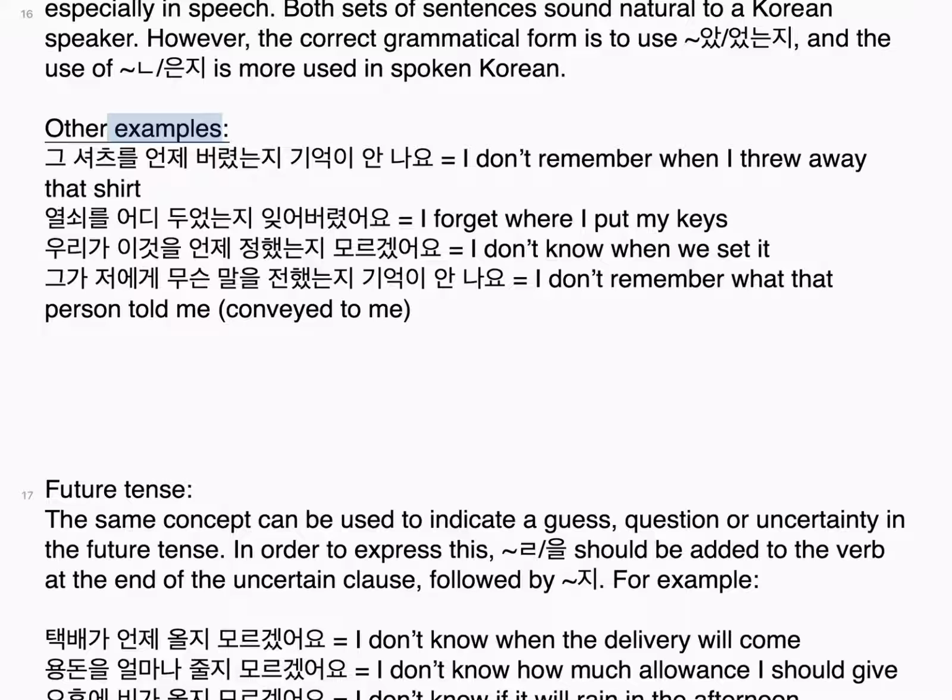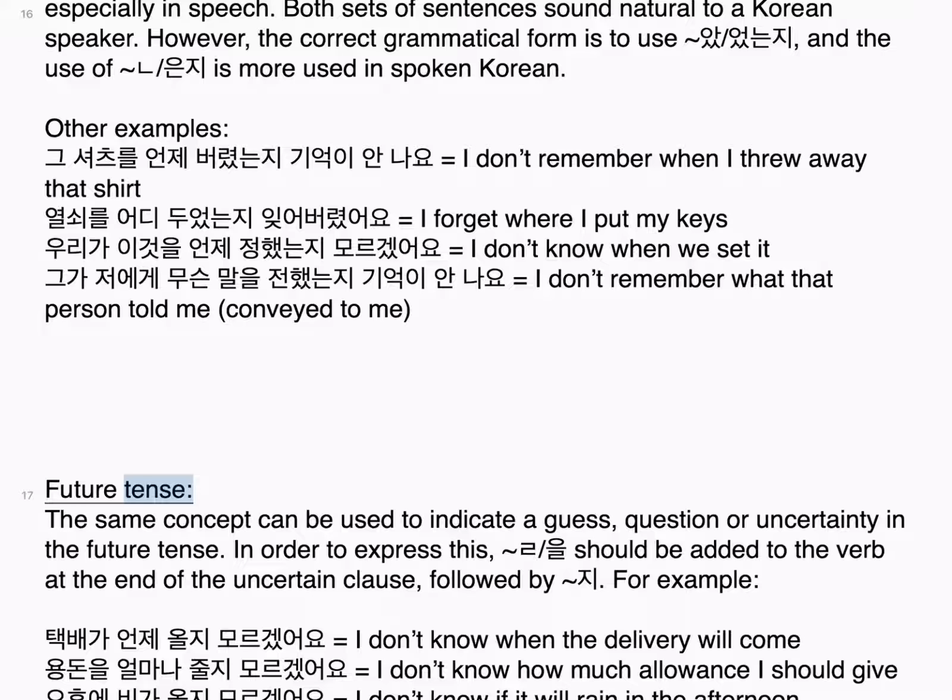Other examples. 그 셔츠를 언제 버렸는지 기억이 안 나요. I don't remember when I threw away that shirt. 열쇠를 어디 두었는지 잊어버렸어요. I forget where I put my keys. 우리가 이것을 언제 정했는지 모르겠어요. I don't know when we said it. 그가 저에게 무슨 말을 전했는지 기억이 안 나요. I don't remember what that person told me, conveyed to me.